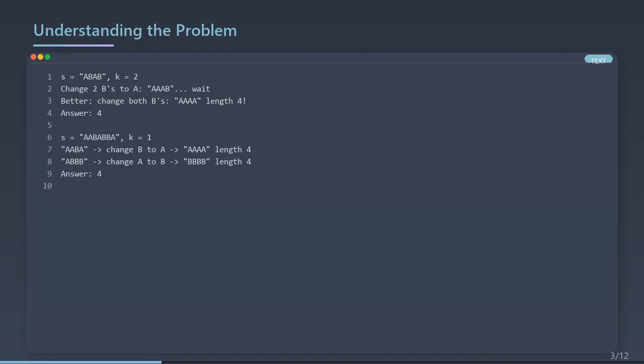More examples. S is ABAB, k is 2. We can change two characters. Change both Bs to A, the whole string becomes AAAA, length 4. Easy. Now s is AABABBA, k is 1. We can change one character. Take AABA, change the B to A, we get AAAA, or take ABBB, change A to B, BBBB, both give length 4. That's the max. The question is, how do we find this efficiently without trying every possibility?